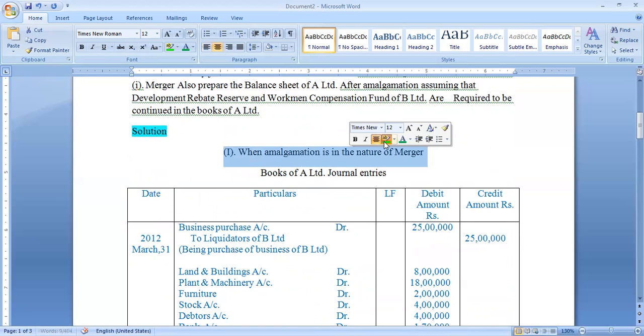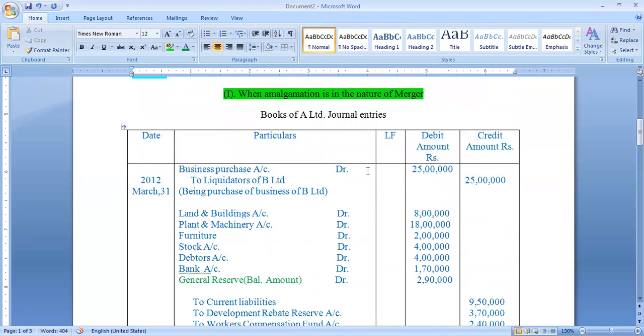Journal entries. When amalgamation is in the nature of merger, in the books of A Limited, journal entries. Pro forma of journal entries. Next, first entry may be business purchase account debit to liquidators of B Limited company, 25 lakh rupees, being purchase of business of B Limited.